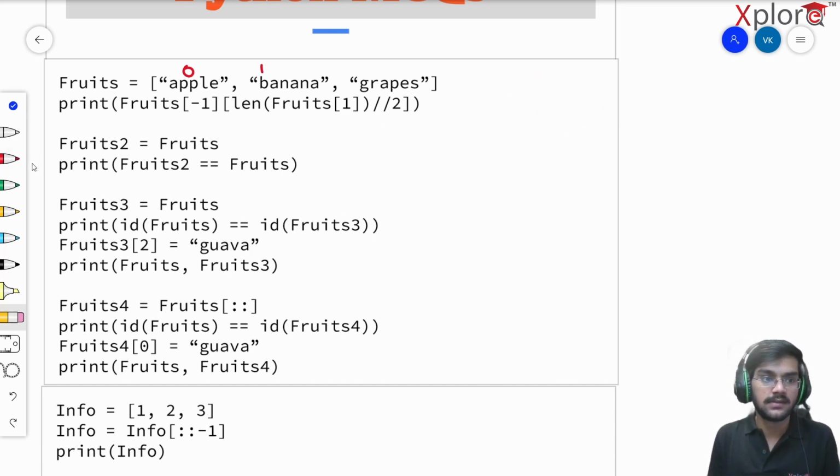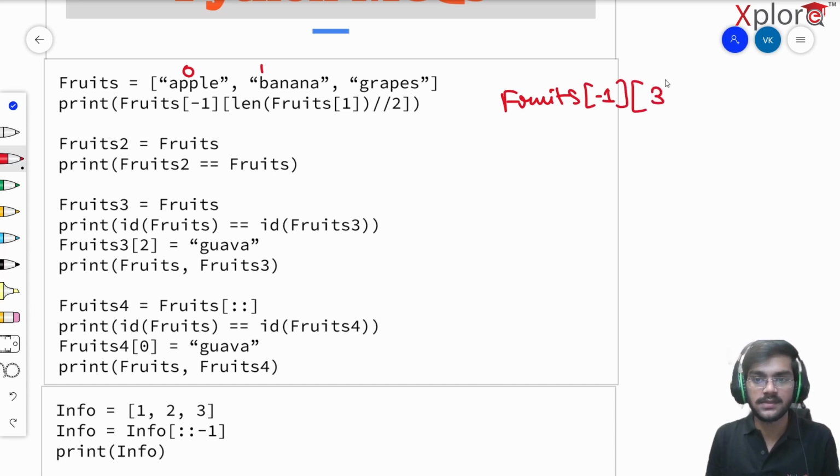On that note, this entire thing can be simplified to fruits of -1, and this will be 6 by 2, which is nothing but 3. Now what is fruits of -1? It won't give me an error. Don't think that this is going to give me an error. -1 is nothing but negative indexing, and negative indexing is supported in Python. This is the positive indexing 0, 1 and 2. If I talk about the negative indexing, it begins from the very end, -1, then goes to -2 and -3. So can I not say that -1 is pointing to the value which is nothing but grapes?